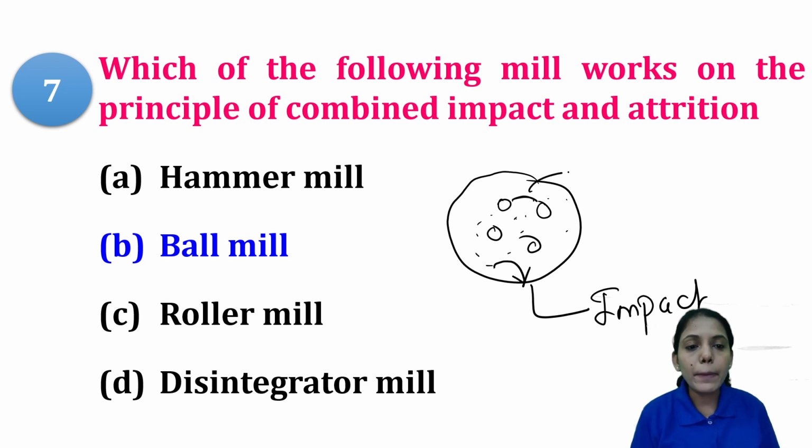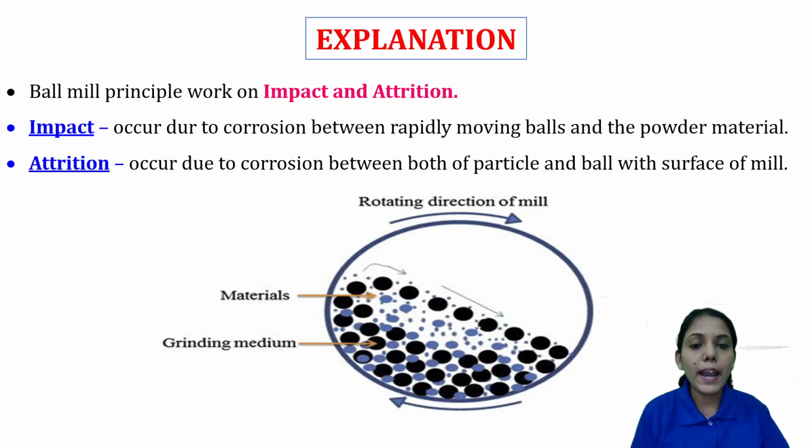So here attrition will happen. So it works on the principle of impact and attrition. See here, when it is colliding here, it causes impact, and when the balls are rolling over each other, we call it attrition.